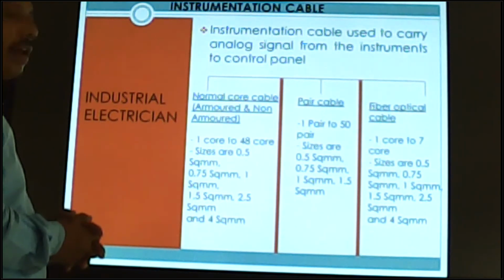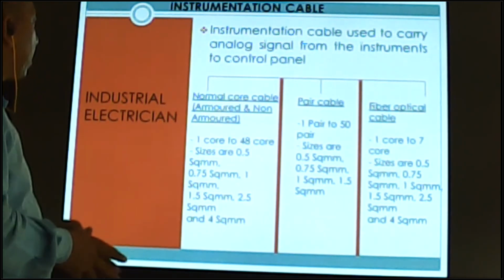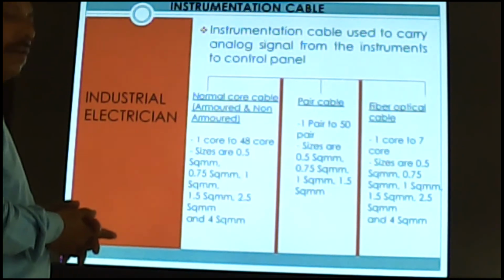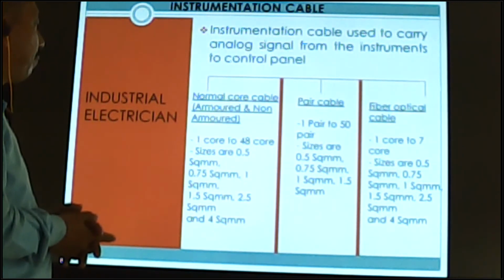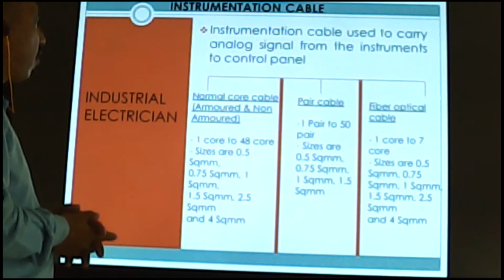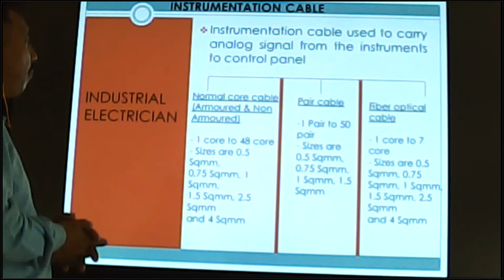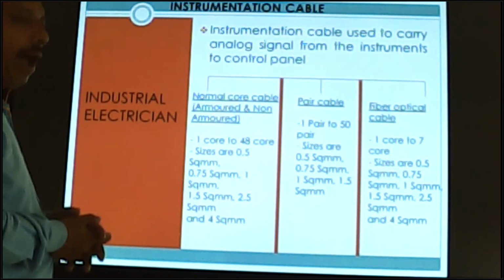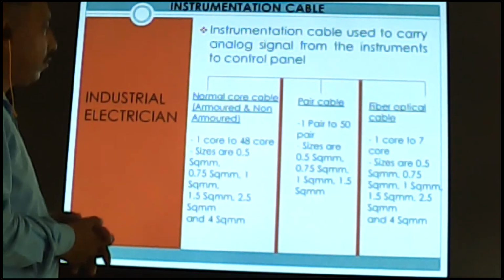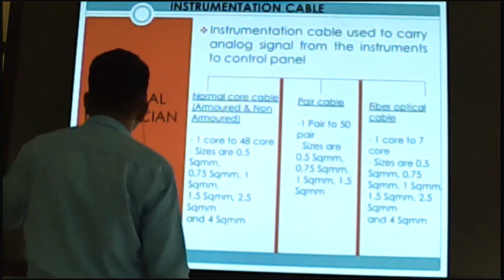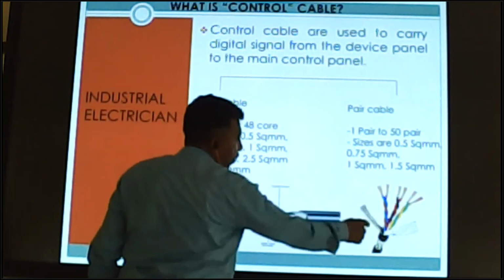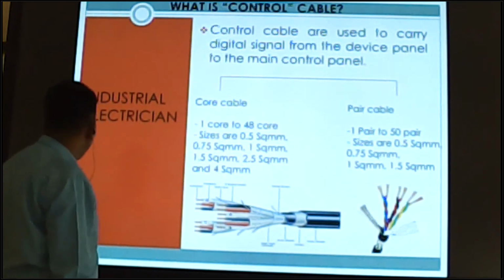And next one is pair cable. Pair cable comes in 1 to 50 pairs. Pair cable always comes in twist. I will show you pictures and diagrams also, of pair cable and fiber optical cable. Just before I show you the fiber optical, this is the pair cable.